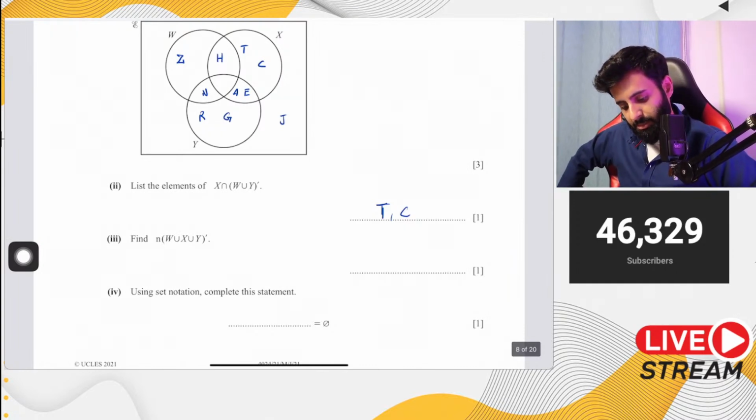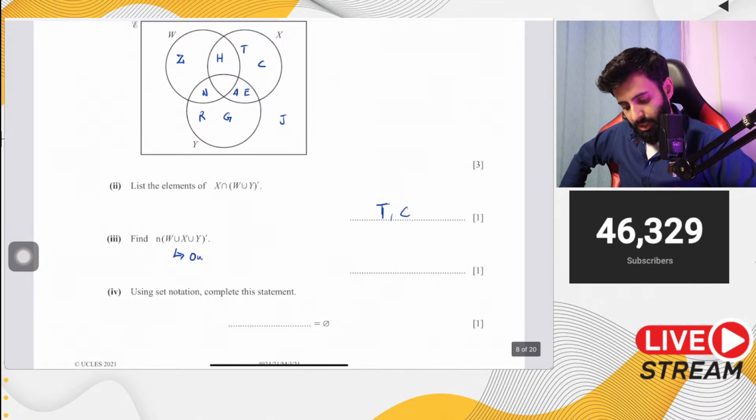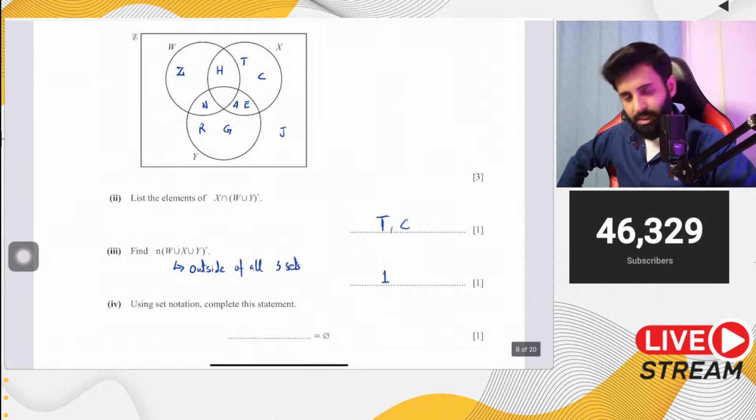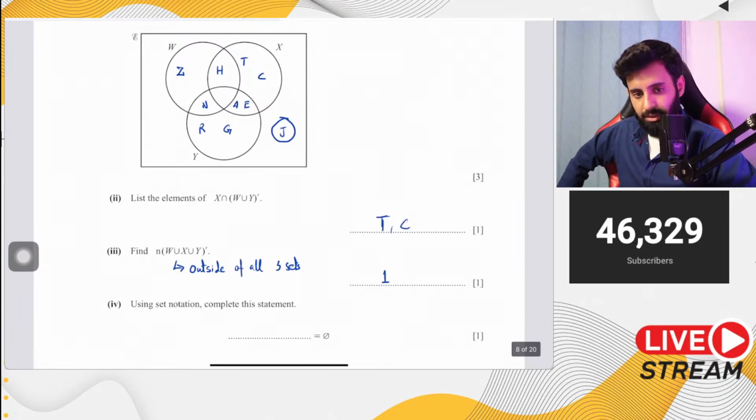Okay. Then it says find the number of elements in X, so W union X union Y, the whole complement. So that basically means outside of all three sets. Now there's only one letter that's outside of all three sets, and that's the letter J. So that's it, because we have to write down the number of elements, so one is the answer.